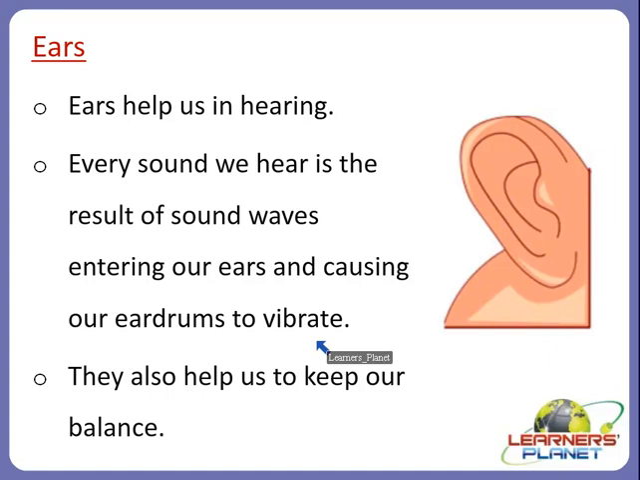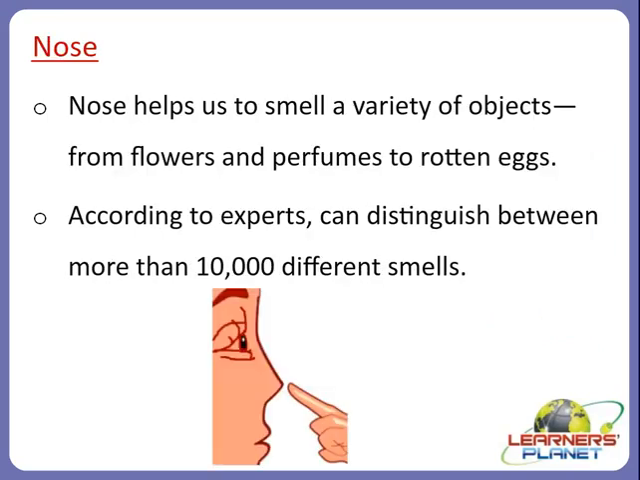Yes, the smallest bone in our body is in the ear, called the stirrup bone, right? So back to our sense organs. Every sound we hear is the result of sound waves, right? The sound waves will first strike our ears, enter them, and cause our eardrums, which are present inside the ears, to vibrate, and they also help us to keep our balance. So the main function of the ears is that they help us in hearing, and also keep our body in balance, right? Now another important sense organ is the nose.